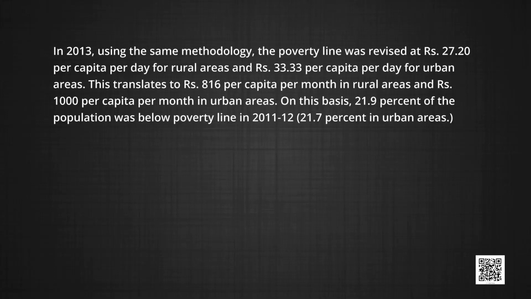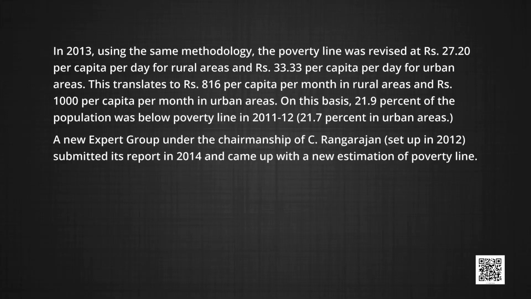at rupees 27.20 per capita per day for rural areas and rupees 33.33 per capita per day for urban areas. Now, this translates to rupees 816 per capita per month in rural area and rupees 1000 per capita per month in urban areas. On this basis, 21.9% of population was below poverty line in 2011-12, 21.7% in urban areas.